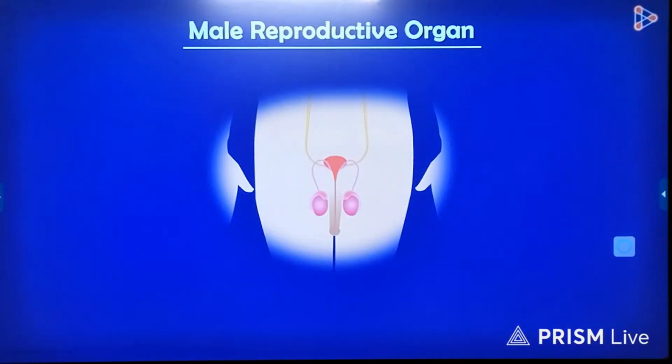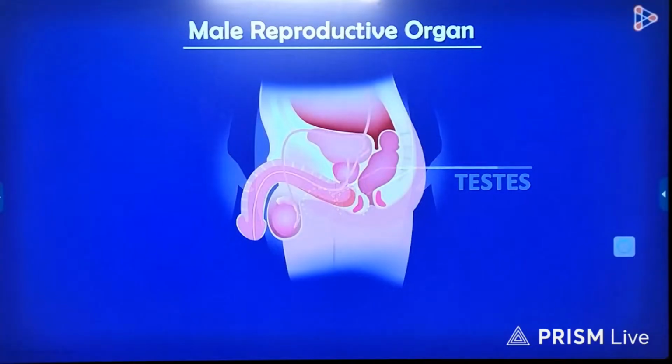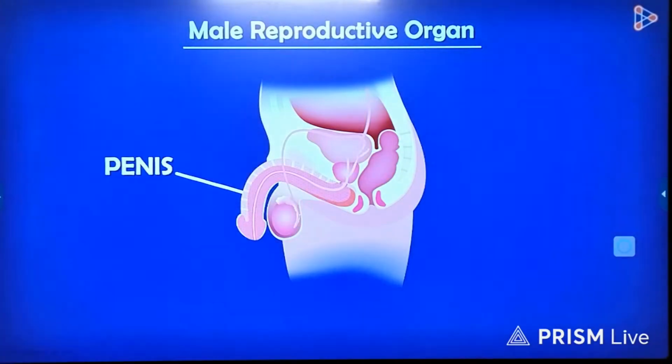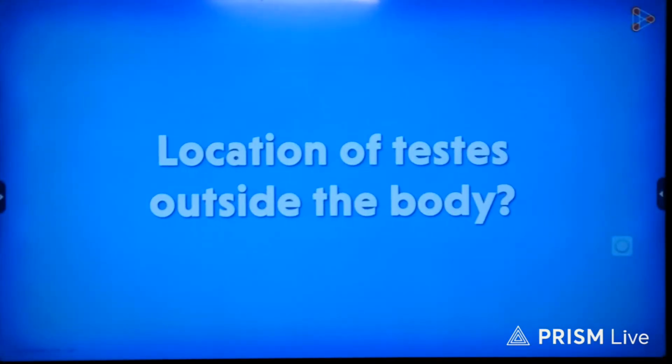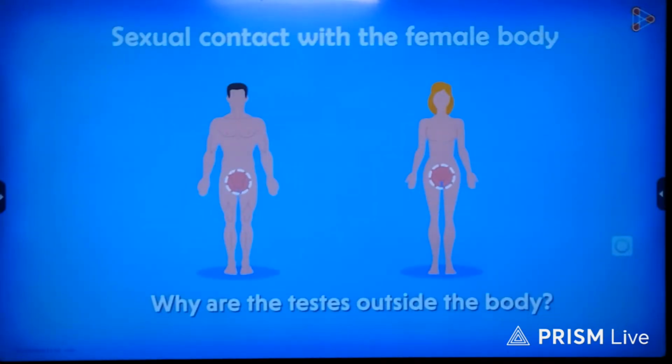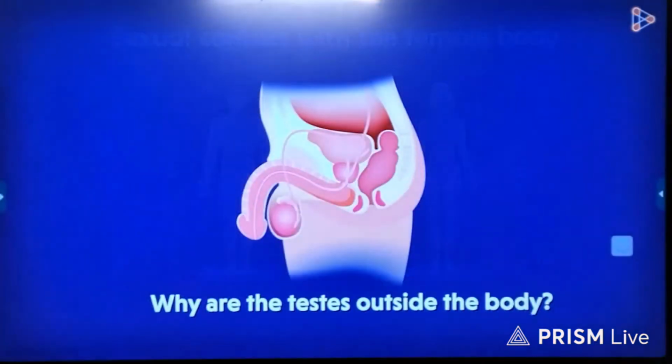Let us look at the different parts of the male reproductive organ. This part here, which produces the sperms, is called the testis. There are two of them, and together they are referred to as the testes. They are enclosed in this bag-like structure made up of skin. They are placed outside the male body along with this elongated structure, the penis. Why do you think these are placed outside the body and not within? The penis is required for establishing sexual contact with the female body, but why are the testes outside the body? The answer is quite simple.